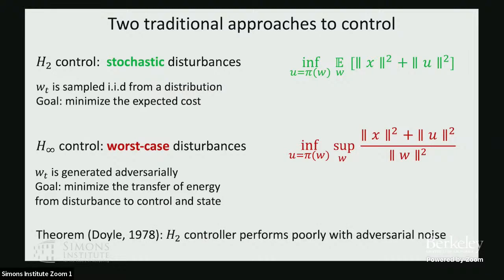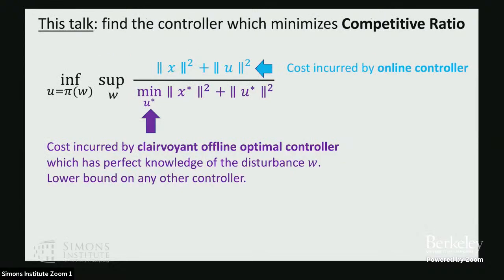And we know both theoretically and empirically that you can't mix and match. In other words, if you take an H2 controller and look at its worst case performance, it's lousy. If you take an H infinity controller, look at its performance in a stochastic setting, it's lousy. So this motivates the design of controllers which will try to perform well no matter how the disturbance is generated. And that's what this talk is about.